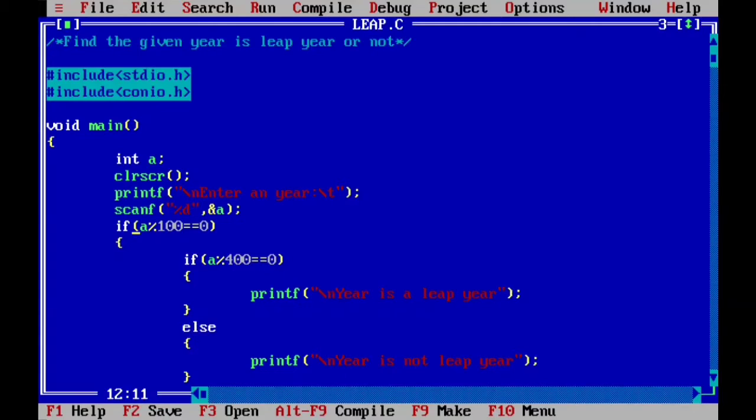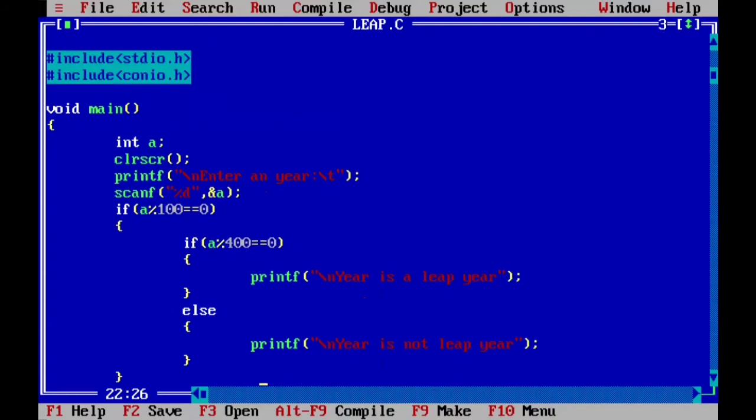So here, first of all, it is checking whether the given year is divisible by 100 or not, right? If it is divisible by 100, then the if segment will be executing, and inside it there is one more if. First of all we are checking whether it is a complete century year or not. If it is a complete century, then the divisibility will be checked by 400. If it is divisible by 400, then it is a leap year, else it is not a leap year.